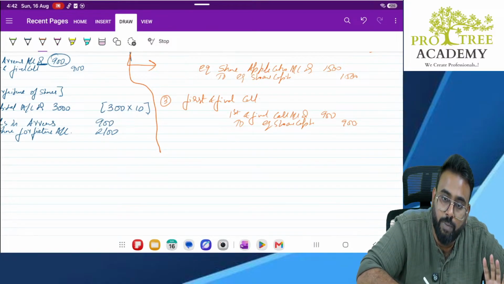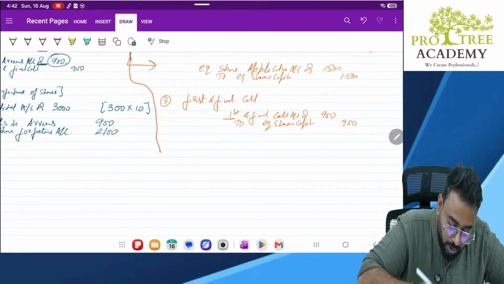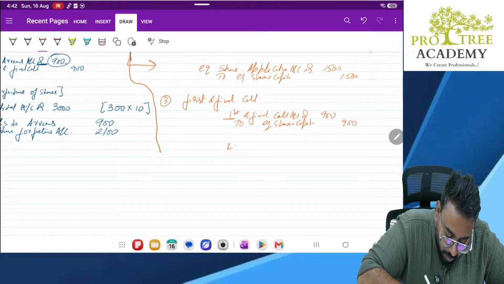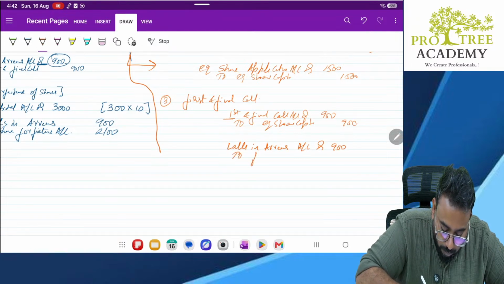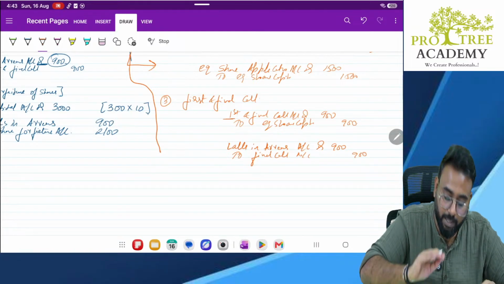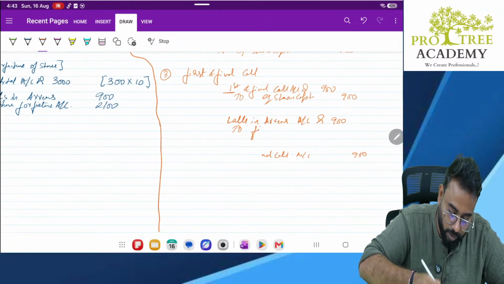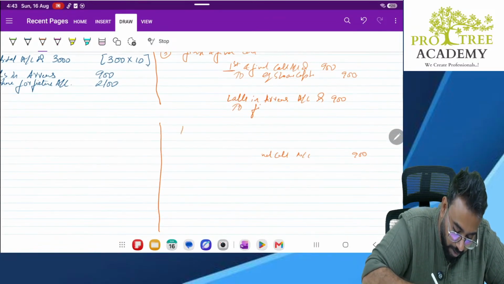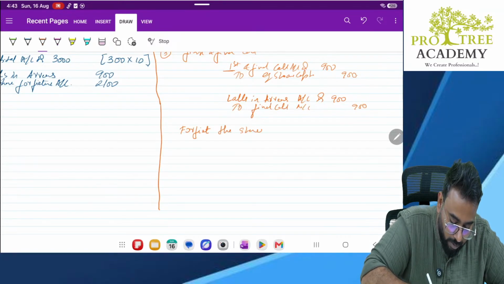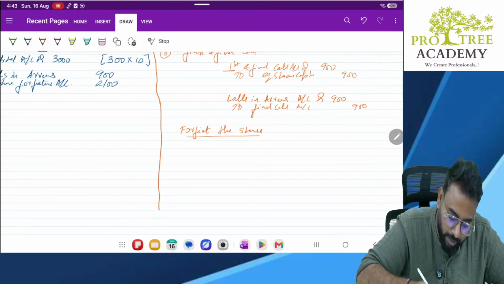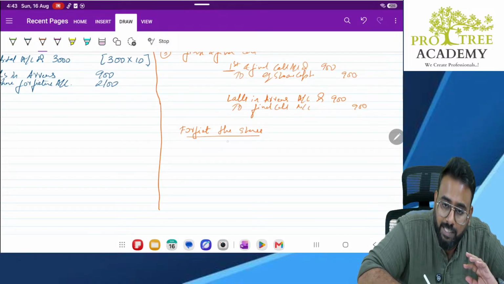Now, did you receive the money? No. So we'll shift this to calls in arrears. Calls in arrears account debit 900 to final call account 900. Did he pay the money? No, sir, he didn't pay the money. Okay, very good. So what will he do? Sir, I will forfeit the shares. Okay. How do you forfeit, sir? Simple, sir. I will cancel his shares.